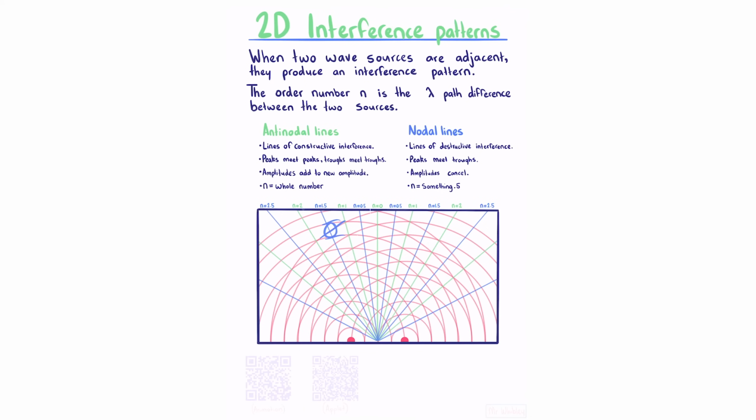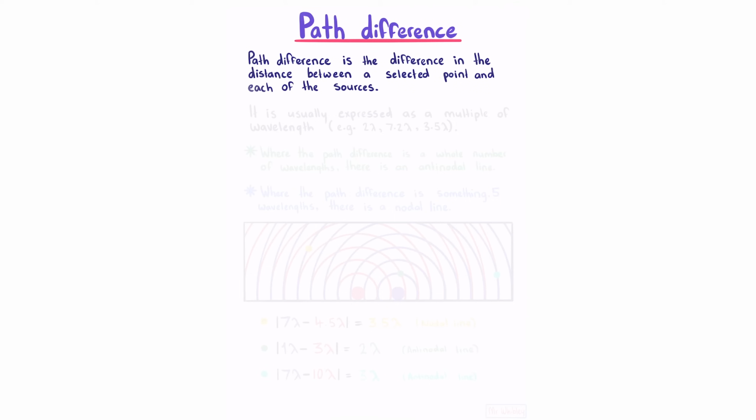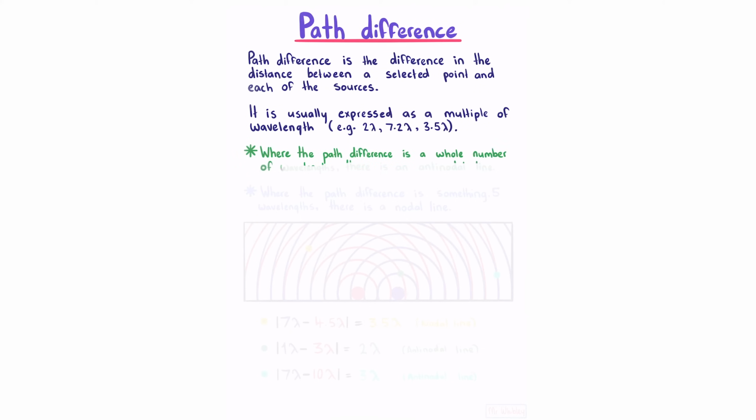Path difference. Path difference is the difference in the distance between a selected point and each of the sources. It is usually expressed as a multiple of the wavelength. For example, 2 lambda, 7.2 lambda, or 3.5 lambda. Where the path difference is a whole number of wavelengths, there is an antinodal line. Where the path difference is something .5 wavelengths, there is a nodal line.